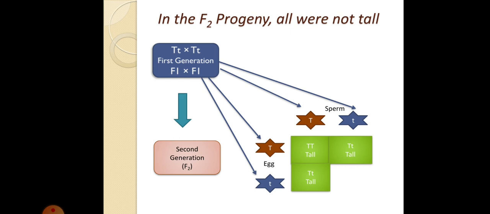The next one will be capital T and small t again, so this one will also be tall. And the next one is small t and small t, which, if you remember, was short. So after crossing the F1 plants, in the F2 generation, it was seen that 1/4 of the total plants are short. Okay, clear?